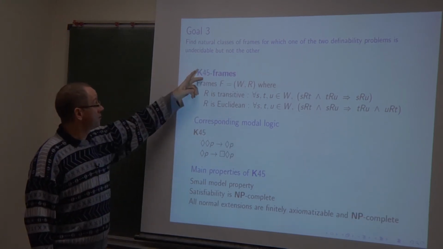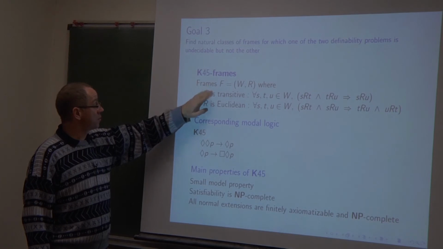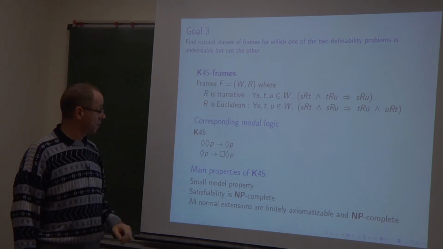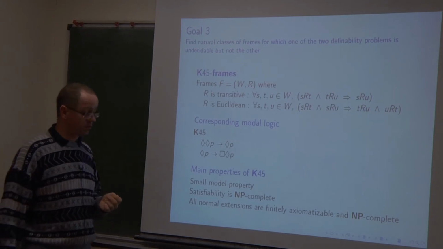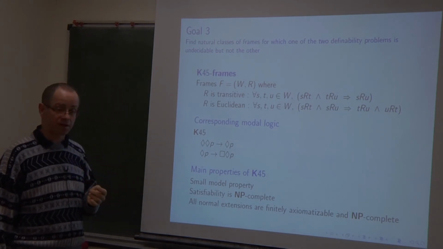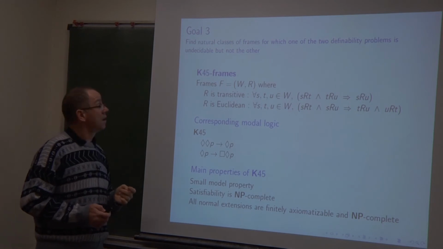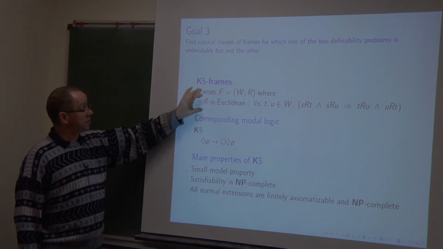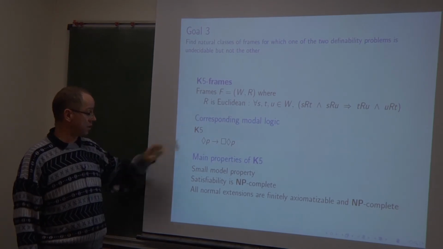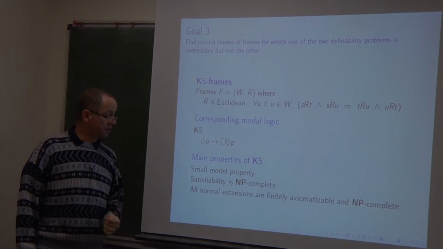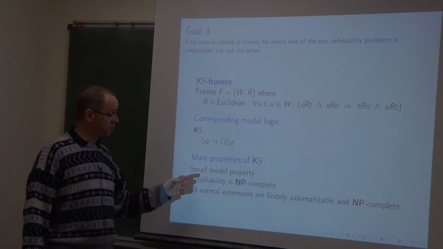There is also K45 when we just consider the frames which are transitive and Euclidean. It is still a modal logic in which, for example, every modal formula is equivalent to a formula of modal depth at most 1. And there is K5, which is the class of all Euclidean frames, and it corresponds to this modal logic. And still, satisfiability is NP-complete, with the small model property.